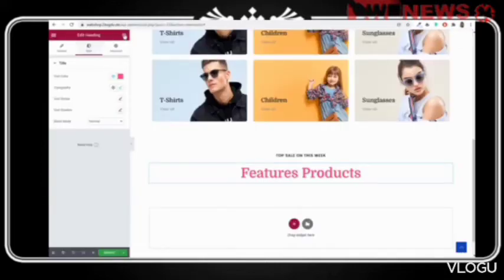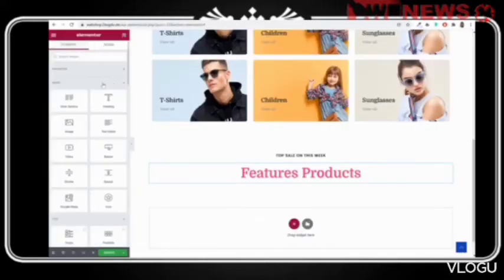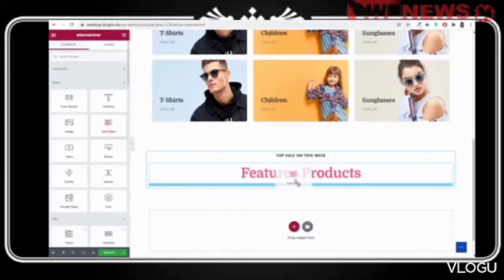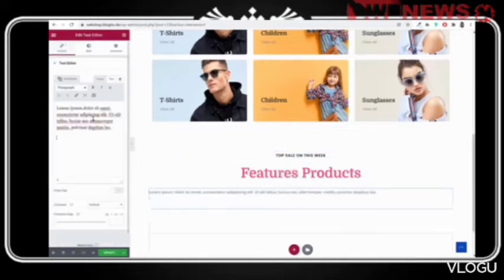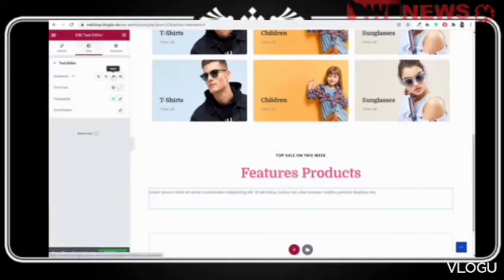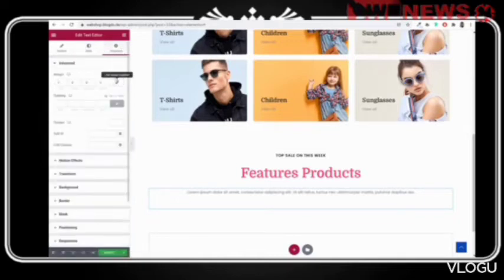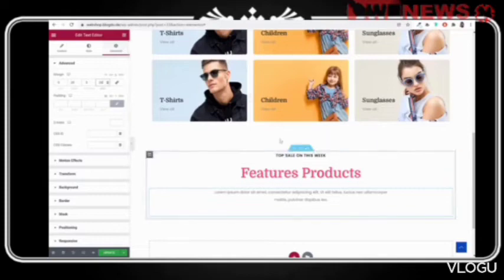So we'll copy it, come over here, and for this we'll use this simple text editor. Bring this text editor, type in whatever you want, bring it in center, and you can change the text color if you want. And after that, you can go to advanced and you can add some margin percentage. Okay, add 20% from left and right, like this.